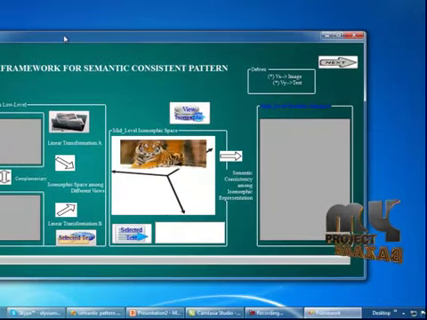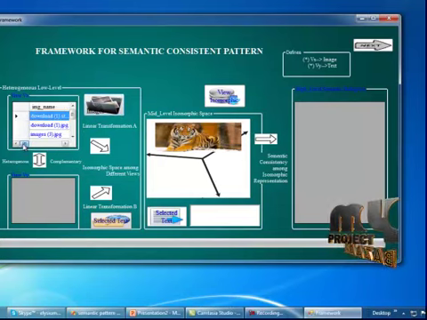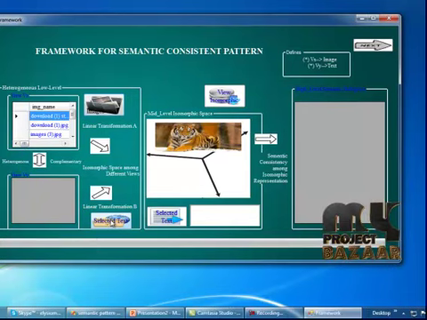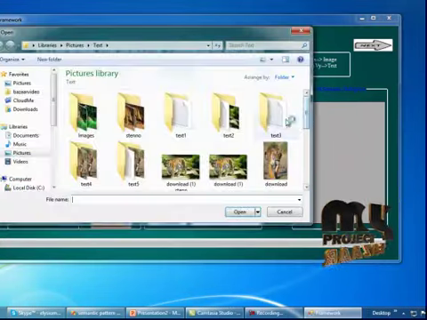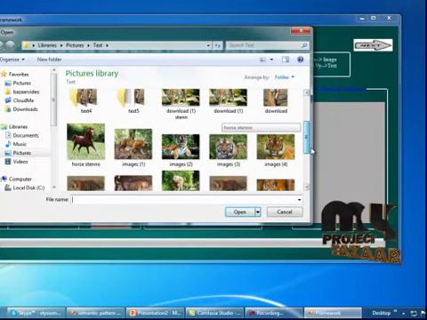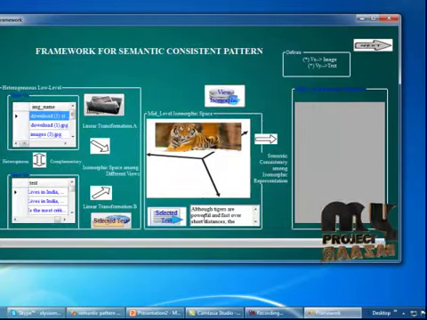This is a framework for semantic consistent patterns. In this I'm going to select the image. The image database will be displayed here. I'm going to select text. The text dataset will be displayed here. I'm going to select the text. I've selected the text as text 7.